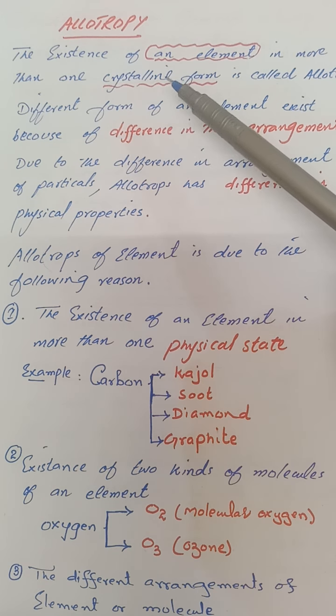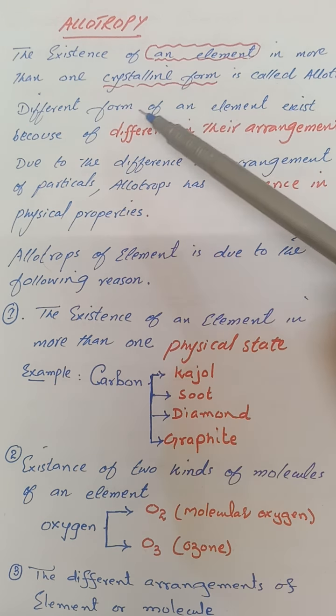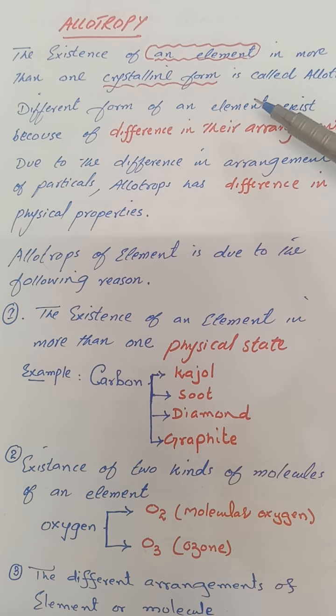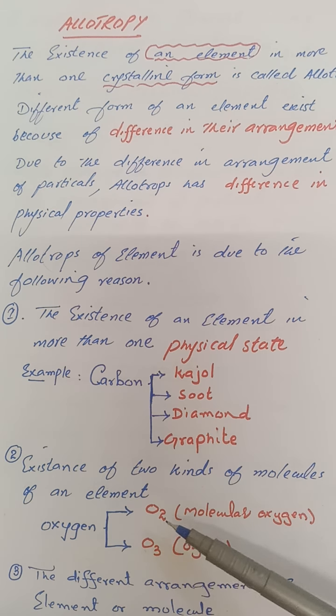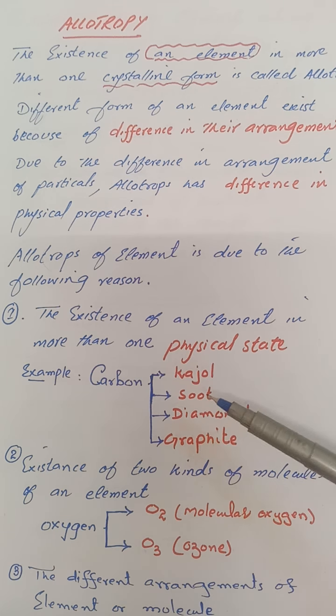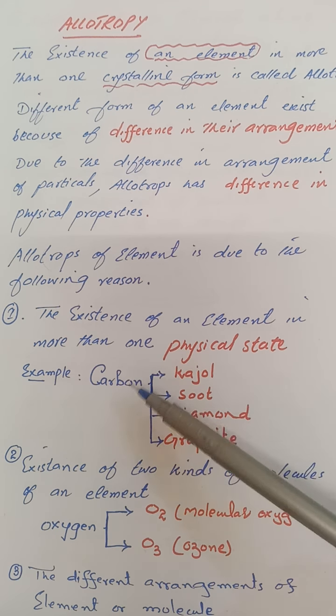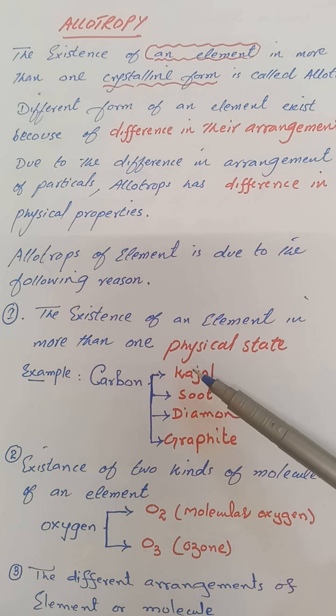Today's topic is allotropy. Allotropy is the existence of an element in more than one crystalline form. Like carbon is an element which exists in the form of diamond, graphite, buckyball, etc. Similarly, oxygen exists as molecular oxygen and ozone. So the existence of different forms of the same element is said to be allotropy.